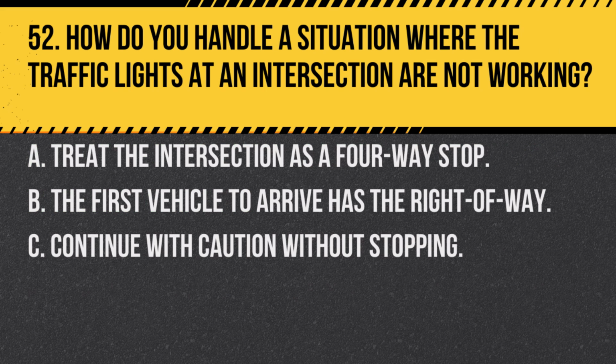Question 52. How do you handle a situation where the traffic lights at an intersection are not working? A. Treat the intersection as a four-way stop. B. The first vehicle to arrive has the right of way. C. Continue with caution without stopping. Answer A. Treat the intersection as a four-way stop. If the traffic lights at an intersection are not working, treat it as a four-way stop.